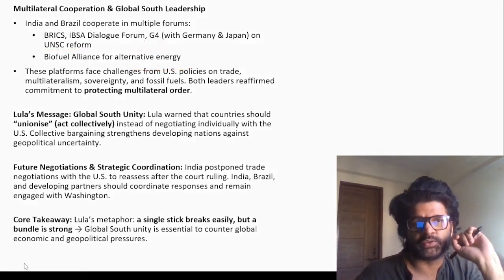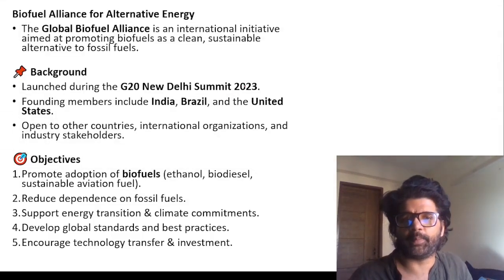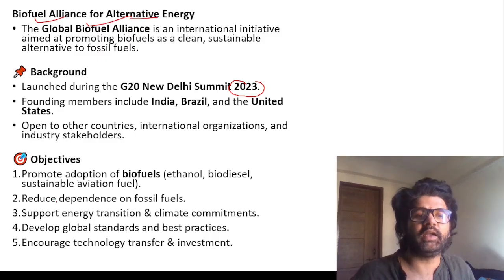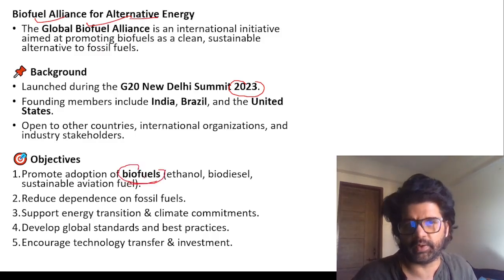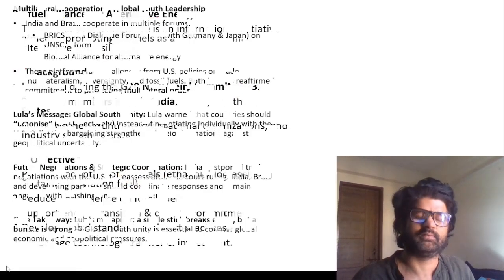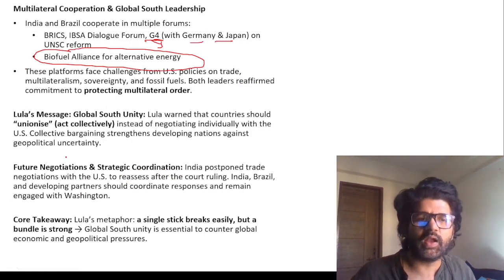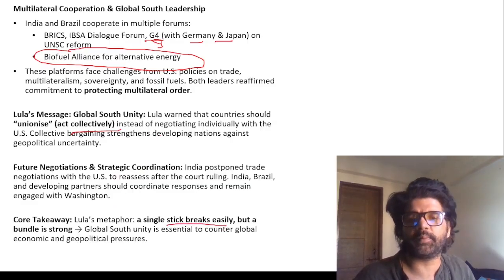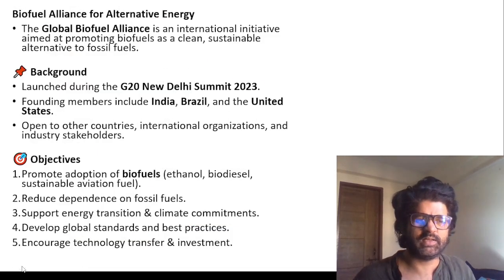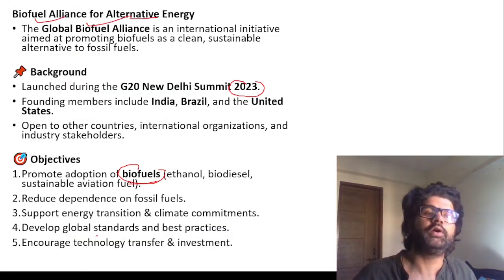India, Brazil, and the US were pioneers in the G20 meeting, which happened in 2023, where we talked about this biofuel alliance for alternative energy, adoption of biofuels. We're good in it. Brazil is good in it. The US is good in almost everything. Sadly, I don't like Trump. So Lula's message: act collectively against the US. A single stick breaks easily, but a bundle is strong, and we have to come together to tackle this great menace called the US.